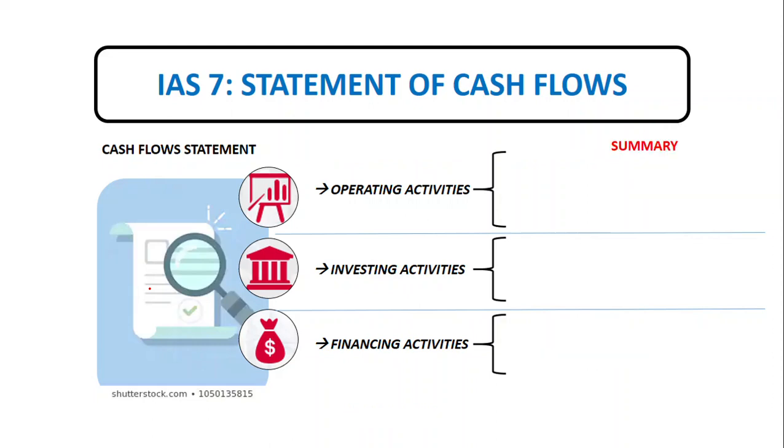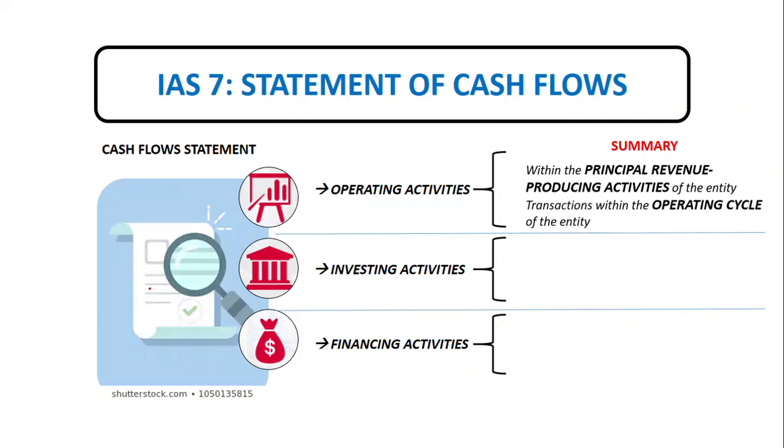So in summary, operating activities, investing activities, and financing activities are part of the cash flow statement. So we need to understand more of these activities. For the operating activities, it is within the principal revenue producing activities of the entity, the transactions within the operating cycle of the entity.